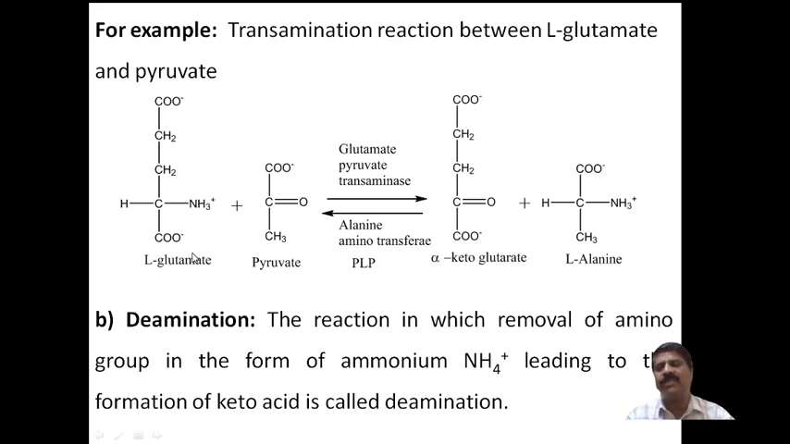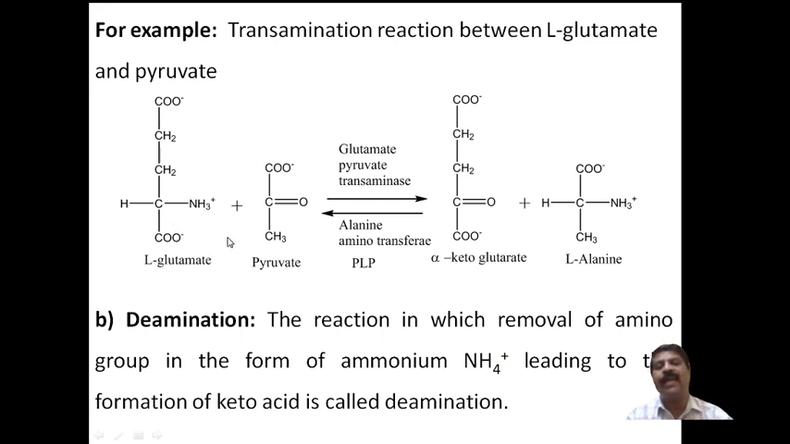It rotates plane polarized light towards the left. Therefore, it is called L-glutamate. And pyruvate is nothing but an alpha keto acid. Here R is taken as CH3, and the other group R is taken as CH2 and COO minus.